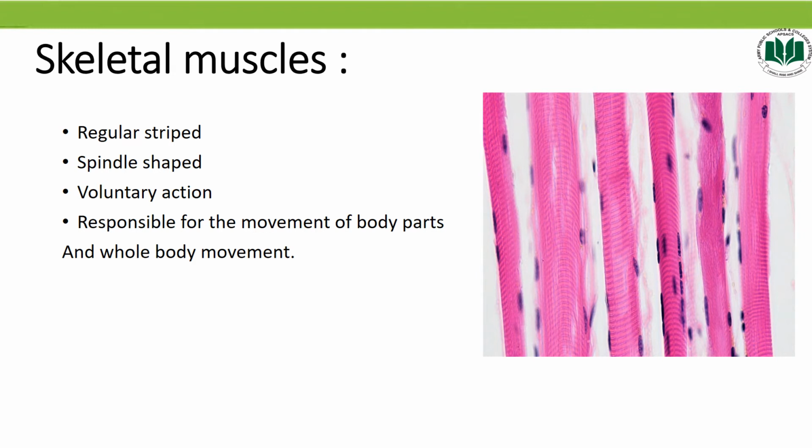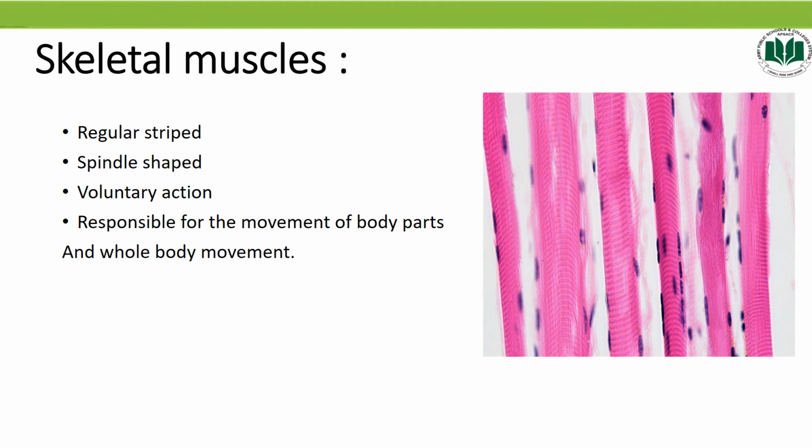Number 3, skeletal muscles. These are the muscles that are associated with the bones. That's why they are called skeletal muscles. Basically, skeletal muscles are voluntary in function. What do you mean by voluntary? Voluntary means they can be controlled by our willpower, or by our action or our wish. They contract strongly and rapidly, and they also fatigue quickly.